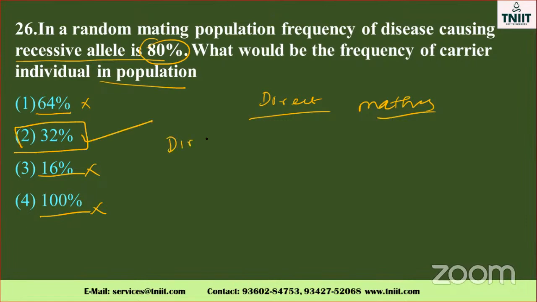This is a direct question, my dear. You should know it only then can you answer it. Random mating of population frequency. The disease-causing recessive allele is 80%. 80%, remaining 20%, isn't it? So they asked what would be the frequency of carrier individuals in the population. It is 32%.